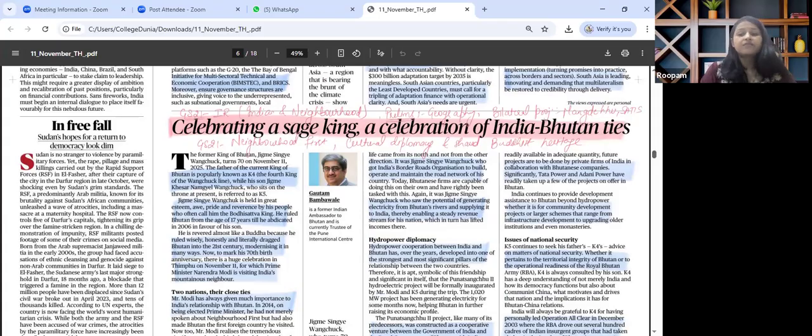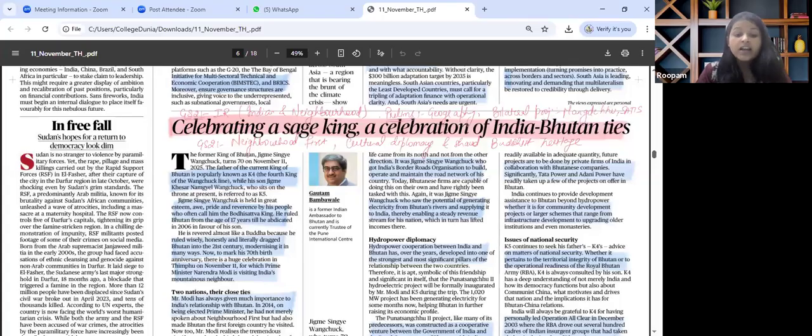For prelims perspective, we need to know the geography of Bhutan, which states share a border with them. Do we have any conflict with them or not? What are the hydropower projects that we have together taken up? What are the bilateral projects, where are they being implemented, and what issues is this particular project facing right now? Then the BBIN corridor. For mains perspective, we can revise what the neighborhood first policy of India is.